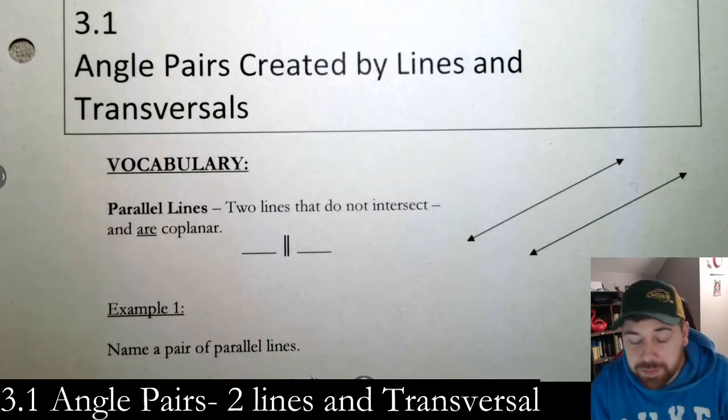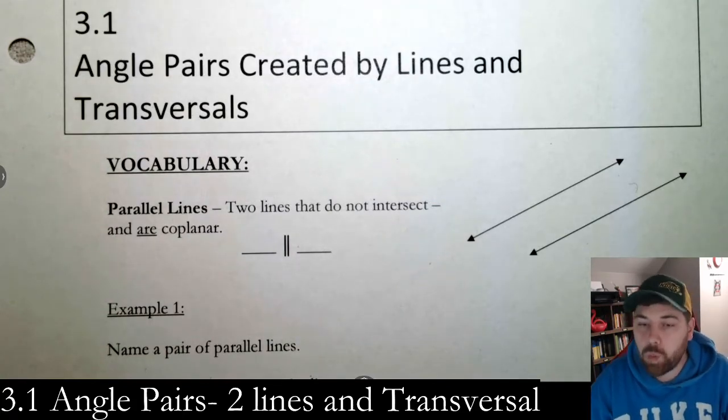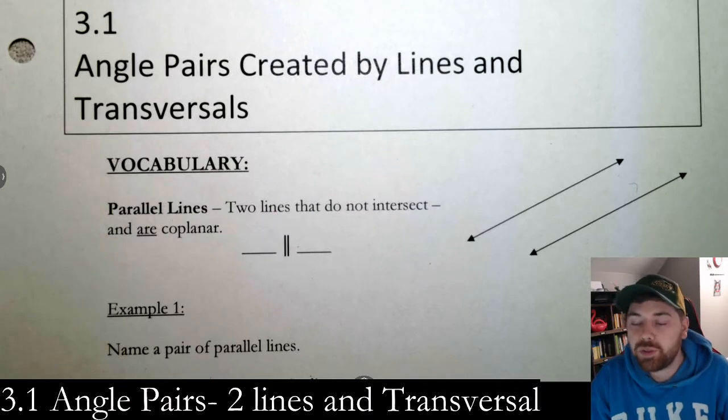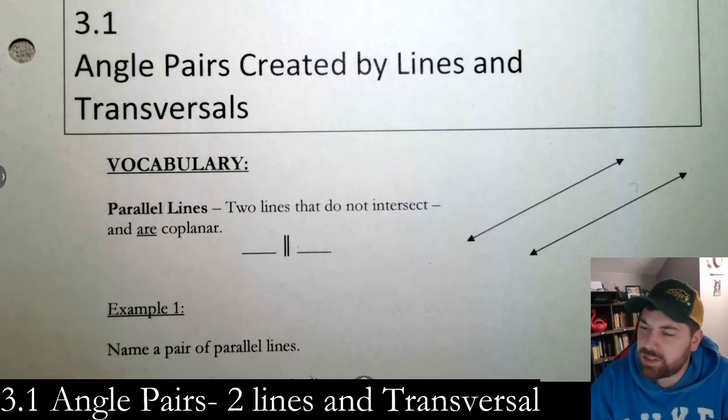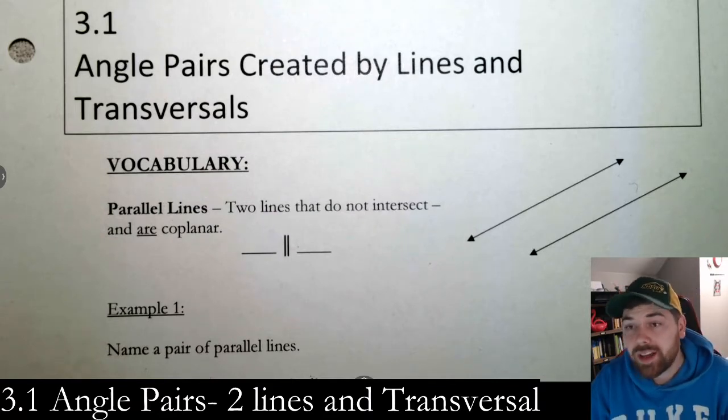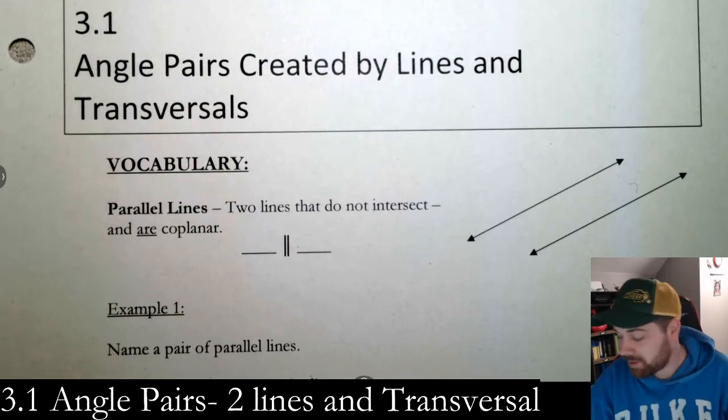All right, let's start chapter 3. So we're on 3.1, which is angle pairs created by two lines and a transversal. So transversal is going to be a new word. You should know what lines are, though. Okay, so let's get right into it.